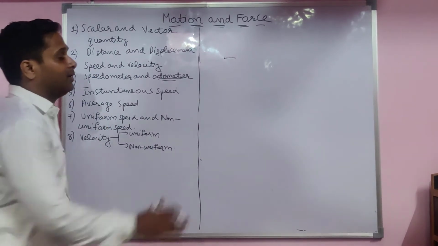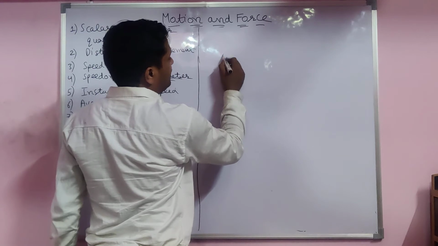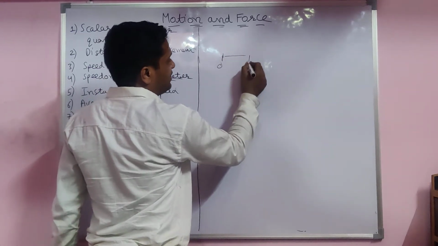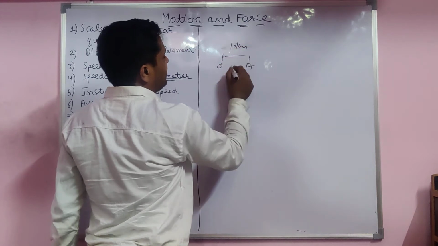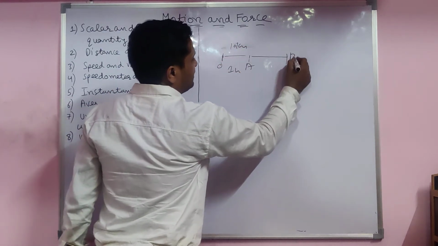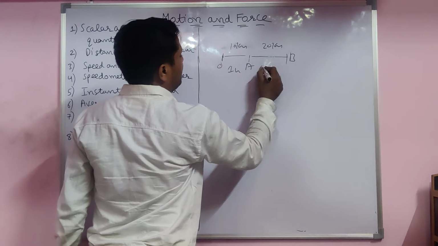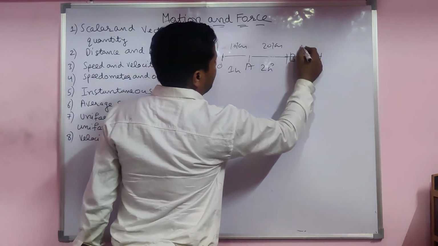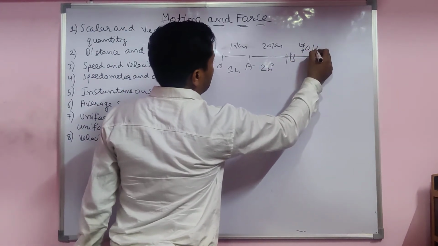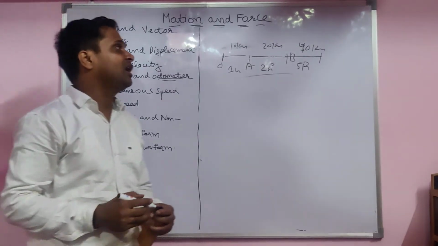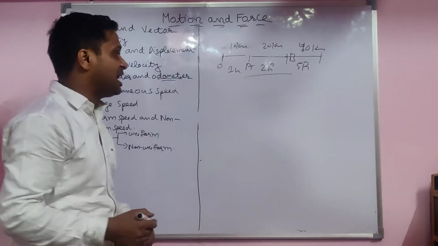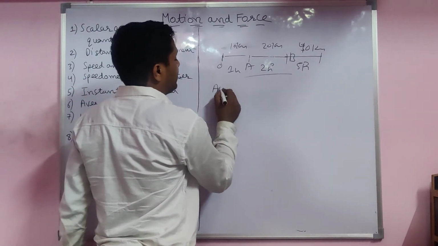What is the average speed? You see in non-uniform, firstly 10 kilometer in 1 hour. The next one is 20 kilometer in 2 hours. Next is 40 kilometer in 5 hours. So every time they change the distance and time. So how do you measure? Then you take the average.